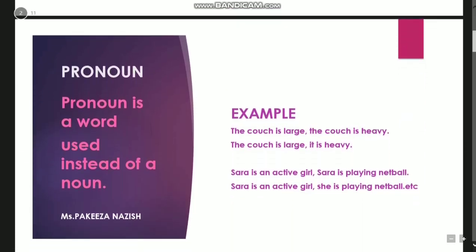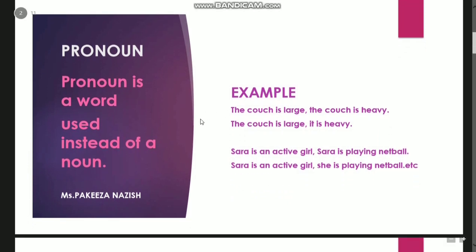So first of all, we are going to study what a pronoun is. A pronoun is a word used instead of a noun. If we want to avoid repetition in sentences, we use pronouns. For example, the couch is large, the couch is heavy. Here the word couch is coming again. So to avoid it, we say the couch is large, it is heavy.